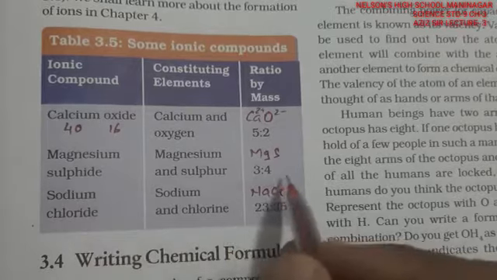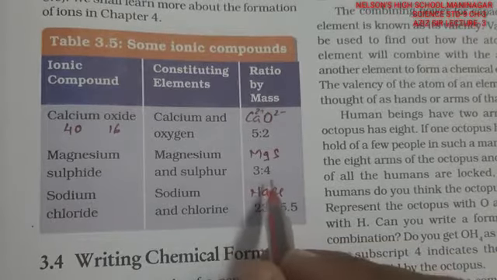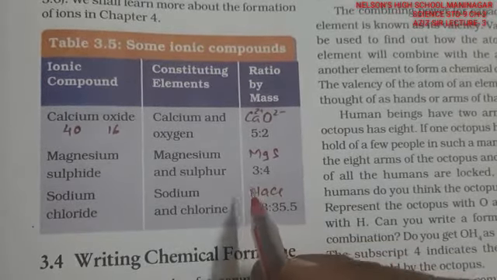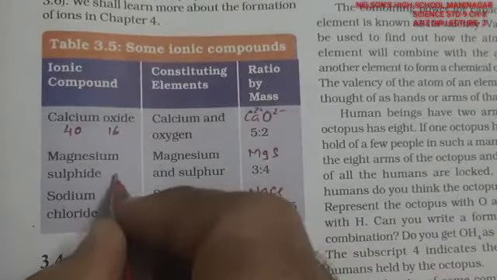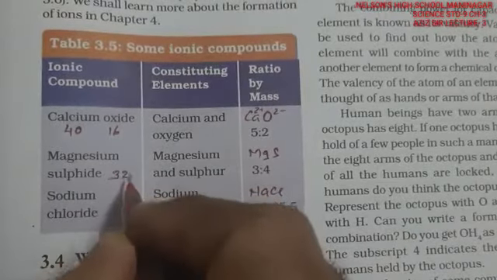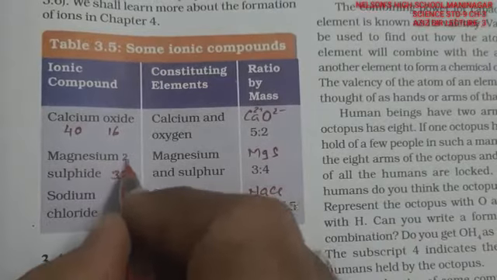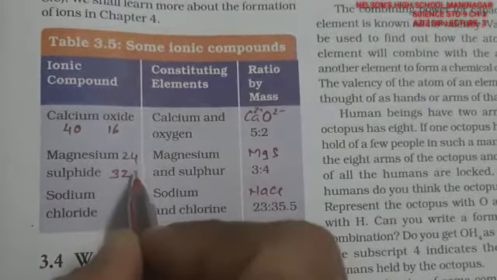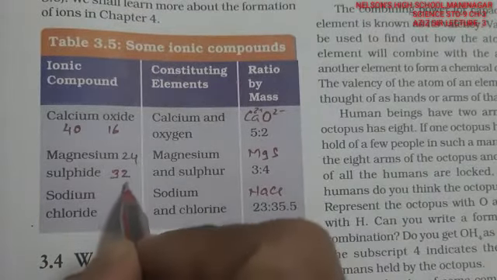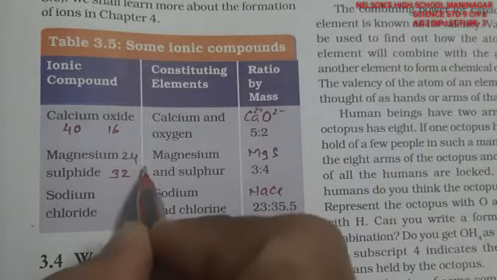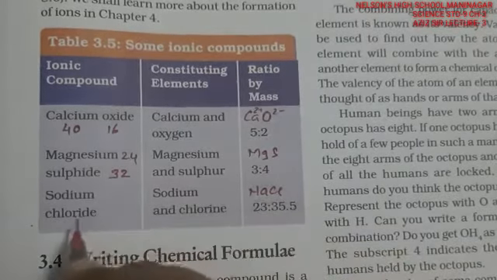In the same way, for magnesium sulfide, sulfur mass is 32 and magnesium mass is 24. If we divide by 8, 8 fours are 32 and 8 threes are 24, so it is a 3:4 ratio.